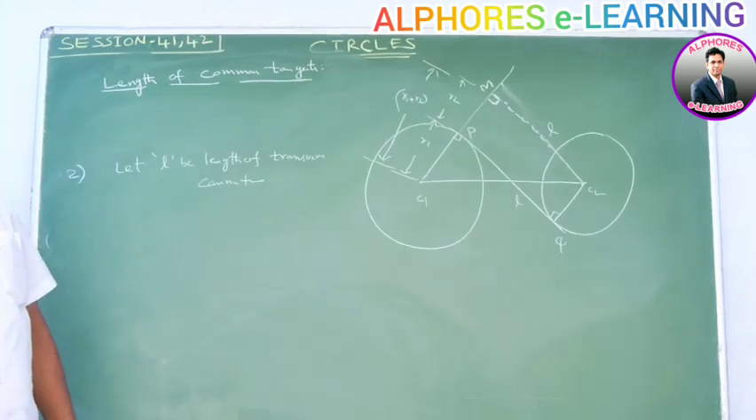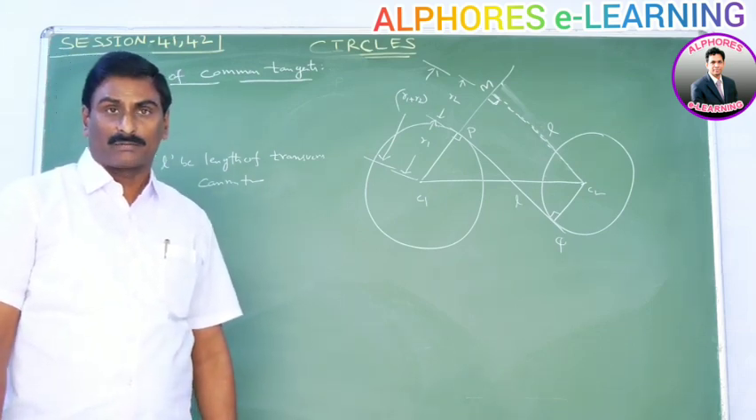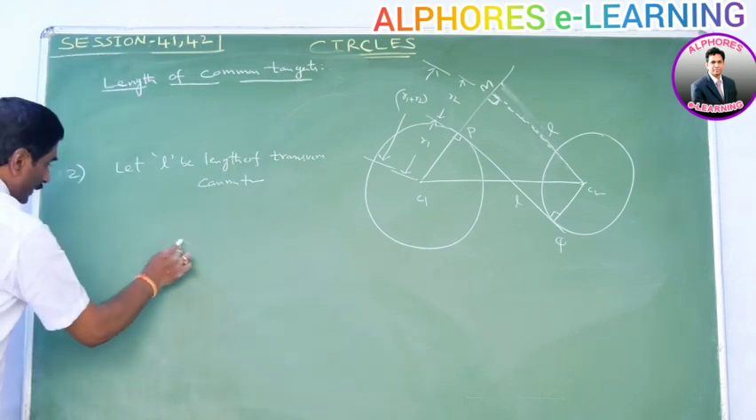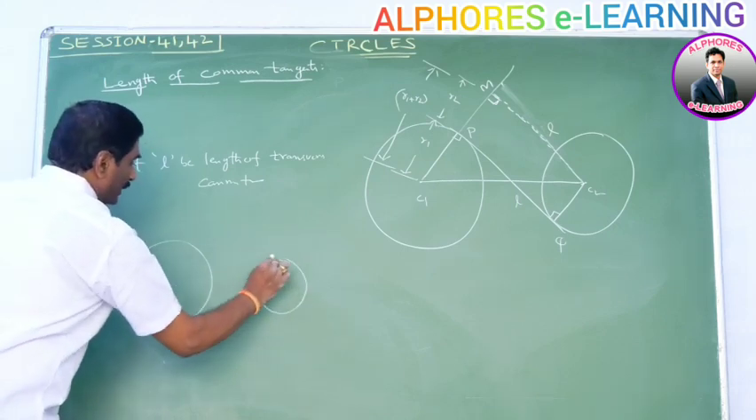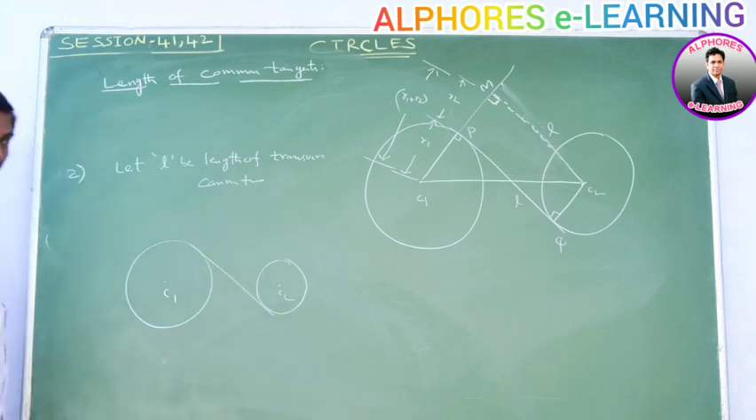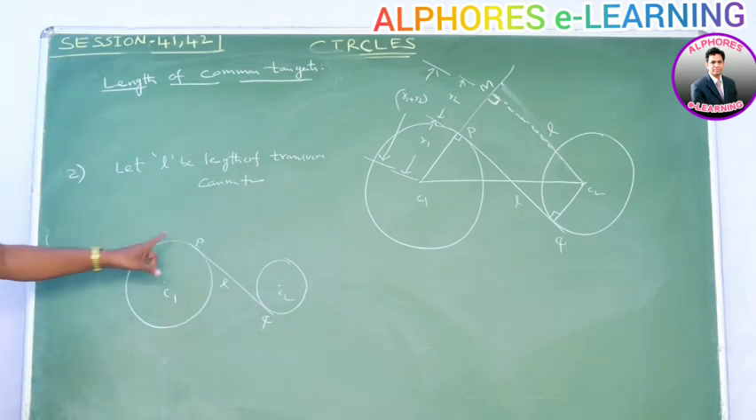Next, the length of the transverse common tangent. The length of the transverse common tangent is equal to under root d square minus (R1 plus R2) whole square. Proof. Please observe this diagram. It is one circle with center C1, another circle with center C2. Say this is the transverse common tangent, and its length is L. It touches the first circle at P and the second circle at Q. Now we find the length of this PQ.